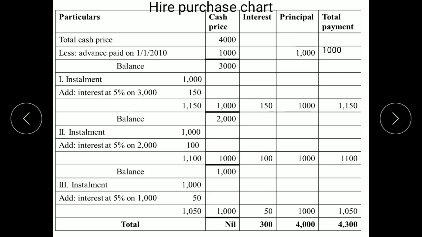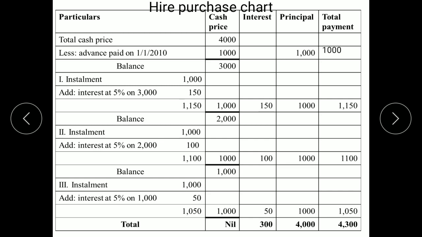So purchaser has paid an advance of rupees 1,000 which has to be deducted. So 4,000 minus 1,000, the balance remaining is 3,000. When the advance is paid, we are not calculating any interest. So interest is not there. In principal column, we will write the amount of advance which is paid. So total payment made rupees 1,000.